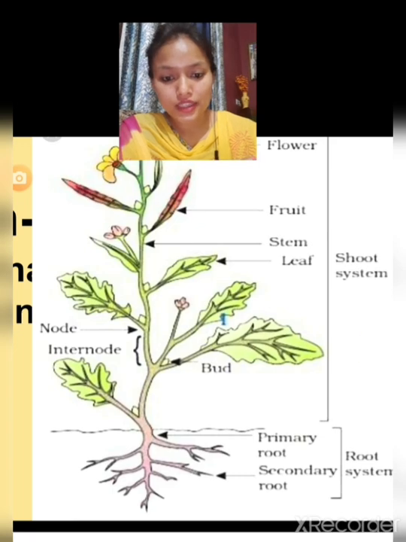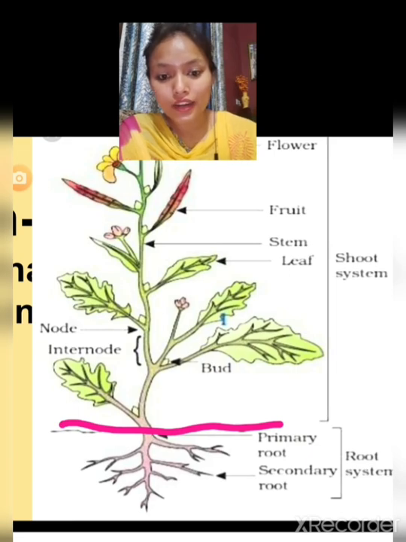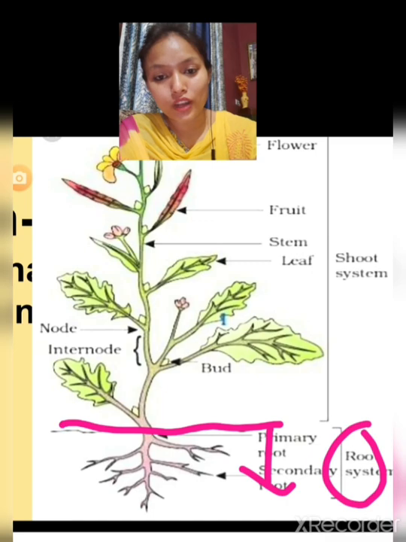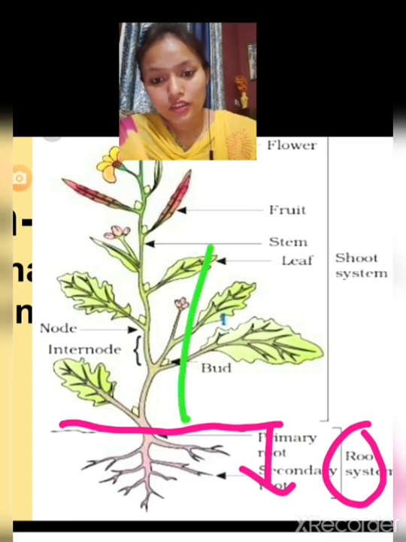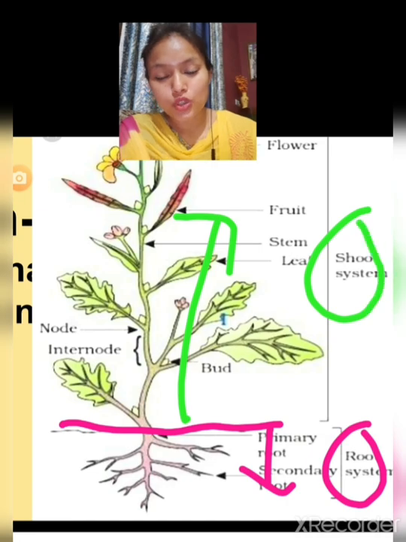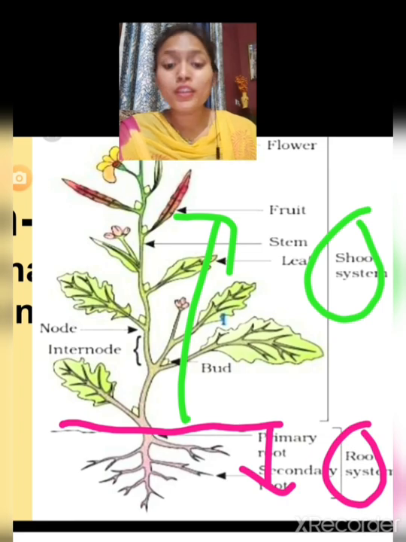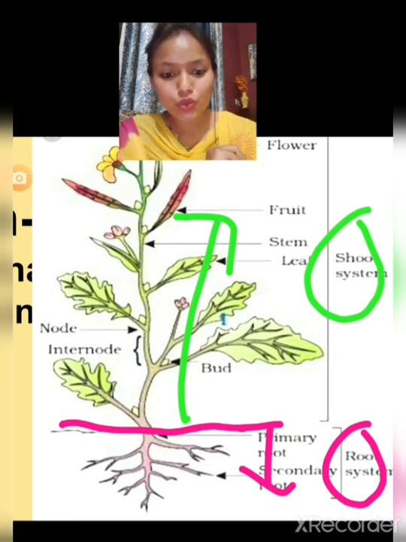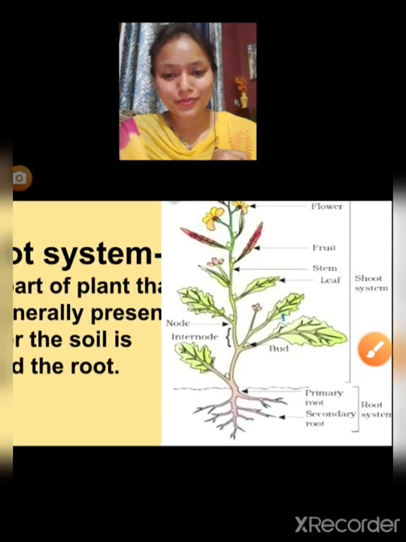As you can see in this diagram, this is the ground level, and the part that remains under the ground level is known as the root system. The system which remains above the ground level is known as the shoot system. So in a plant there are two divisions, root system and shoot system. We will first study about the root system.